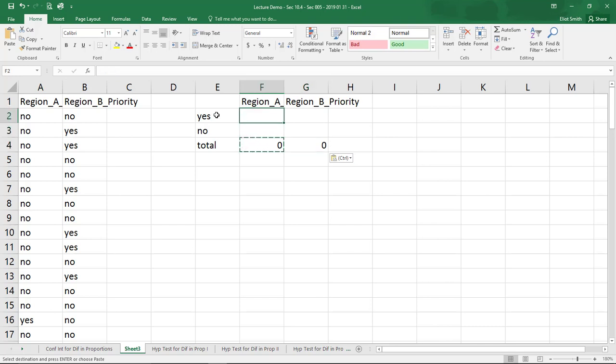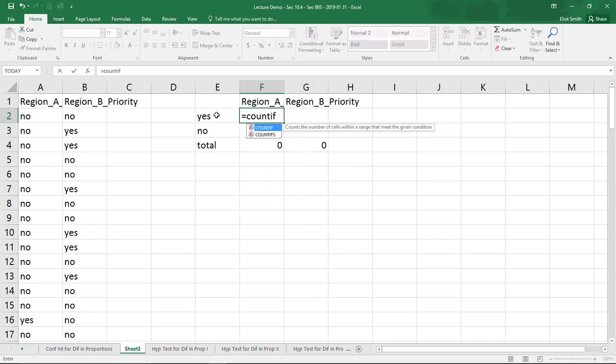Now, to count the yeses, we're going to say equals COUNTIF. Actually, the yes is for region A, I should say. COUNTIF, the range is column A, and then comma, and then I'm going to click on the yes.